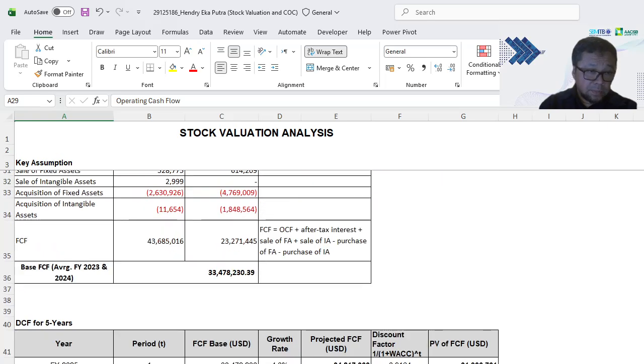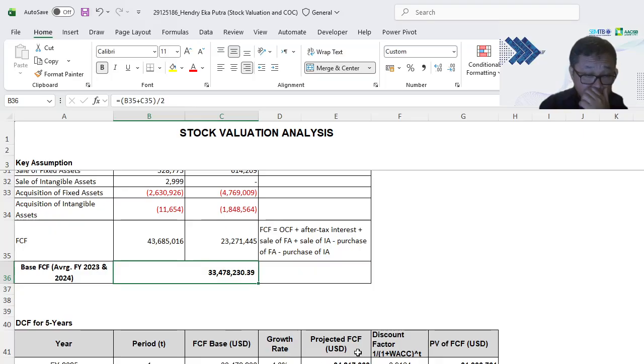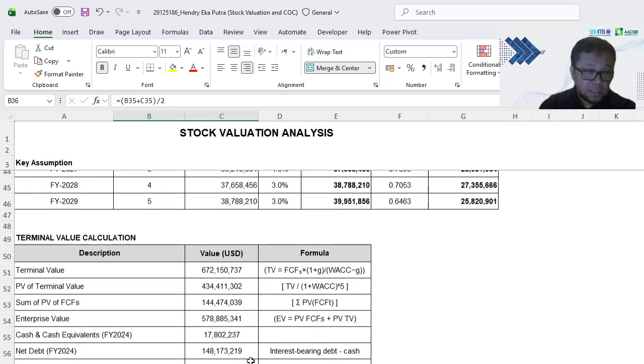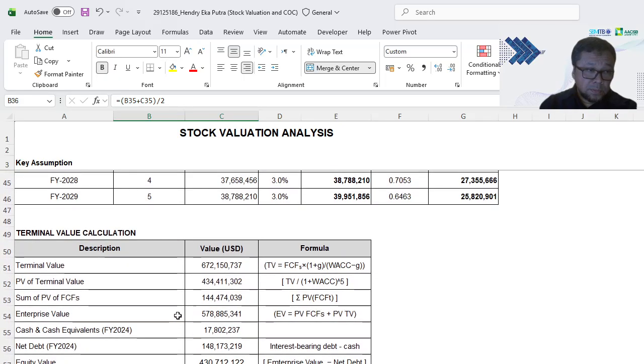Based on the information explained above, I do a projection of DCF for 5 years. Based on that, this is the figure. It shows the next 5 years of DCF projections. Subsequently, I'm doing the terminal value calculation, which is very important to finally calculate the intrinsic value per share of PT Hexindo Adi Perkasa.